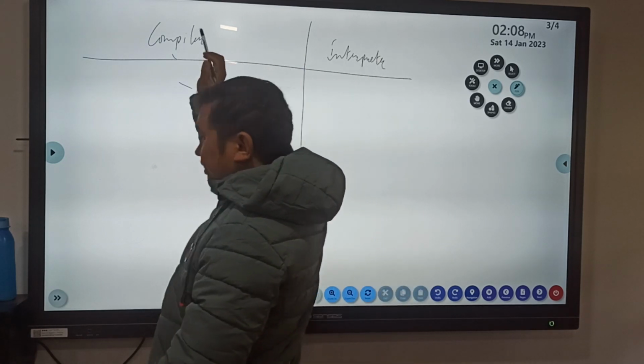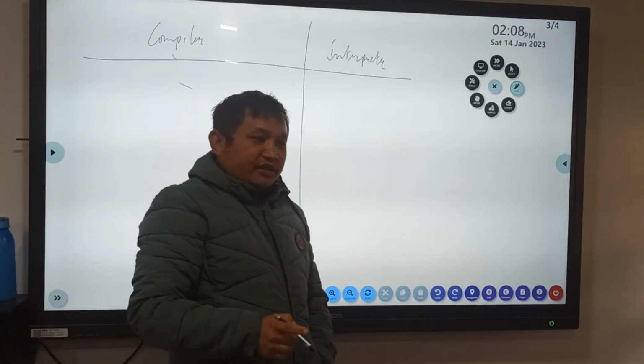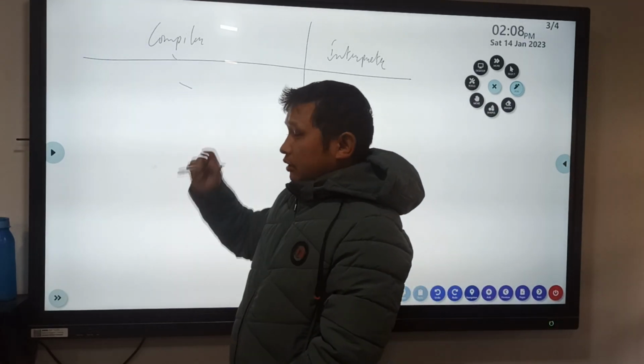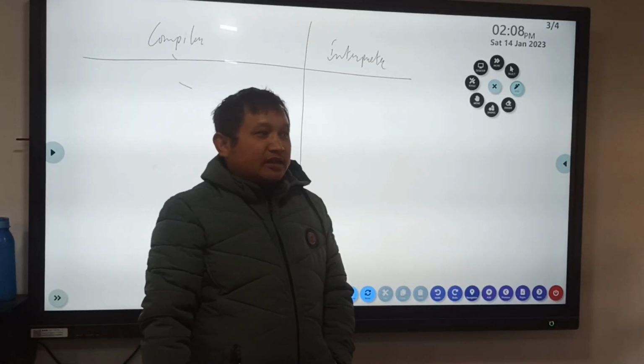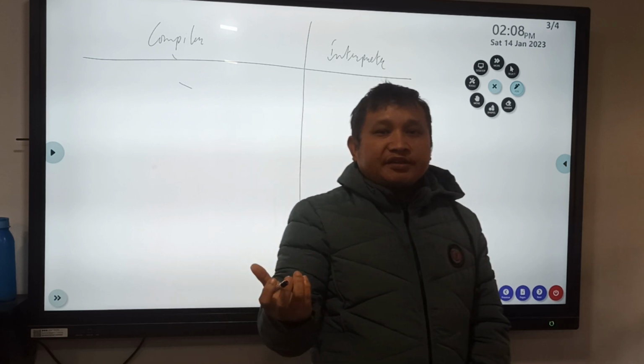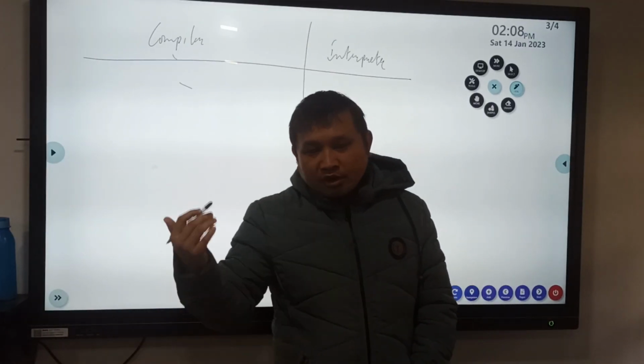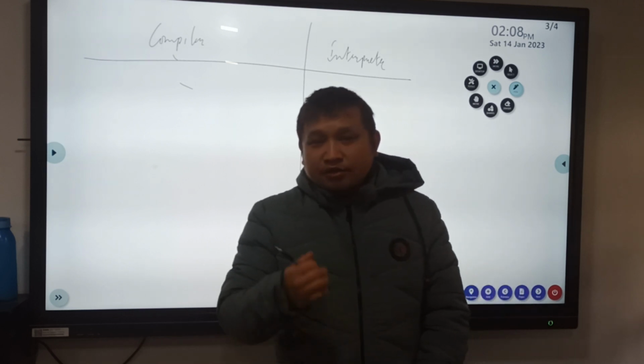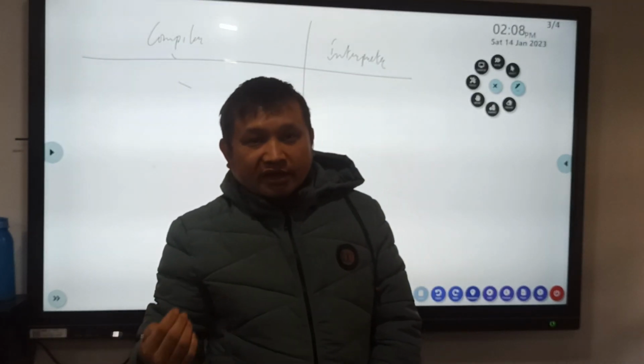Now what is a compiler and what is an interpreter? It is very important that you know this, especially for college students. A compiler is one kind of language translator that converts high level language into machine code. An interpreter also does that, right? So it converts one language to another language.